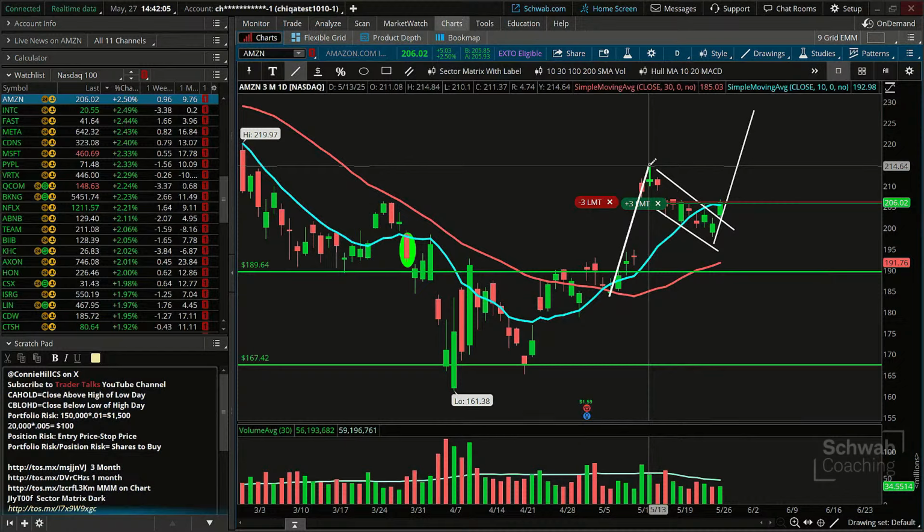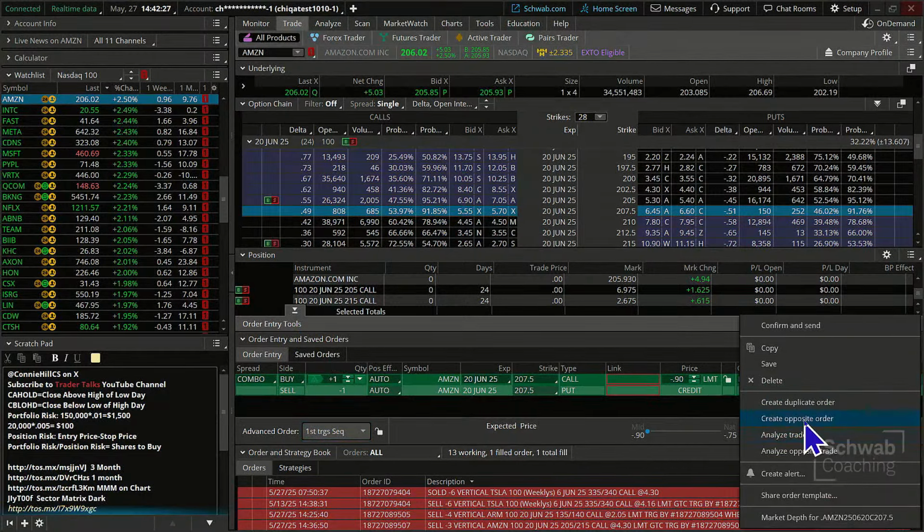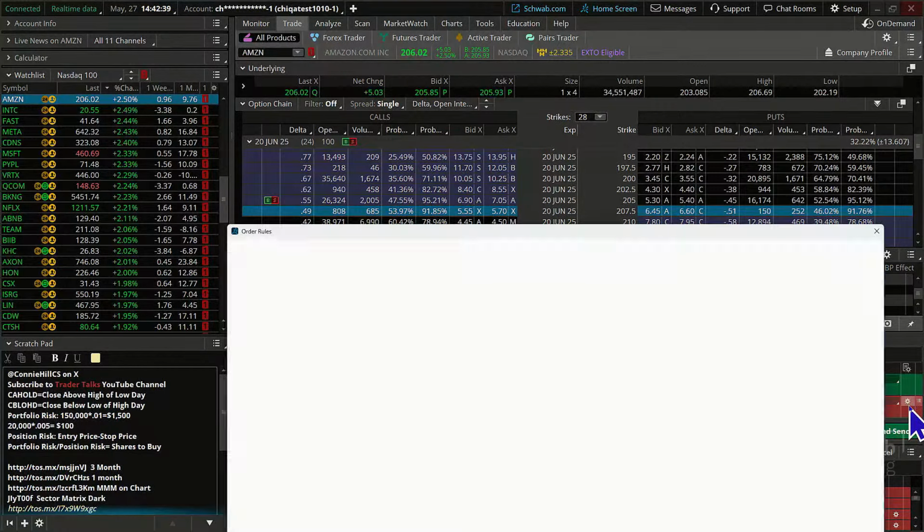Or again, you can always move these orders that are in there that are conditional. You can just kind of inch them along as the stock moves along. So this doesn't have to be your final ending point with these trades. So we're going to wrap up on this. We're just going to do one contract here. We'll do our first trigger sequential, create that opposite order. And just want to double check, making sure it's a buy on the call and a sell on the put, which it is.